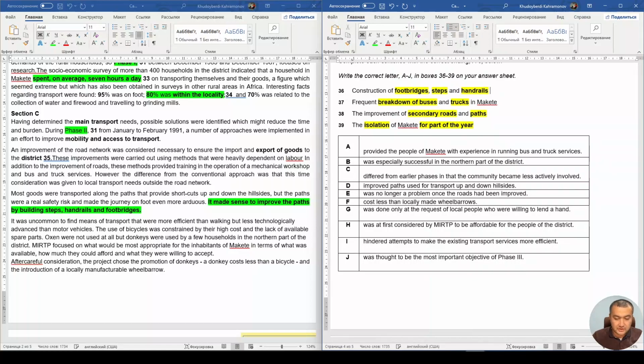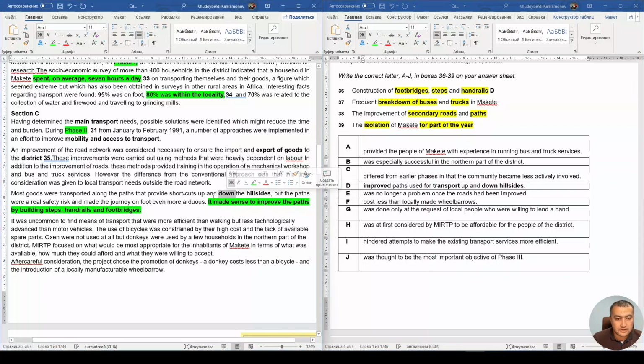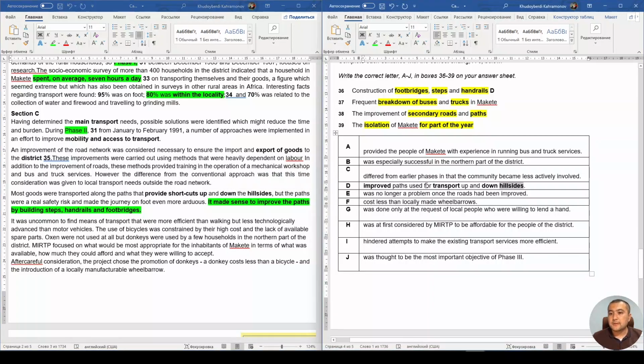So the answer should be D, because we have such keywords here: transport, up and down hillsides, right? Path building. It made sense here. And we have the word down and hillside here, shortcut-ups providing, right? Okay, that's why it should be D, and let's just try to cross it out.